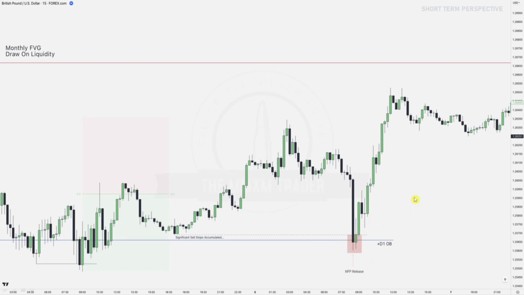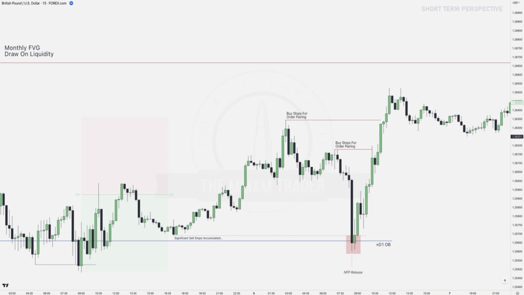So how does that look on a lower time frame? And can we even trade this? Is there an opportunity to get in to go for that monthly drawn liquidity, that monthly fair value gap? Yes, we can do. We have some buy stops over here for order pairing. So there are engineered buy stops up here and engineered buy stops up here, and eventually above here, that monthly fair value gap, which is the drawn liquidity.